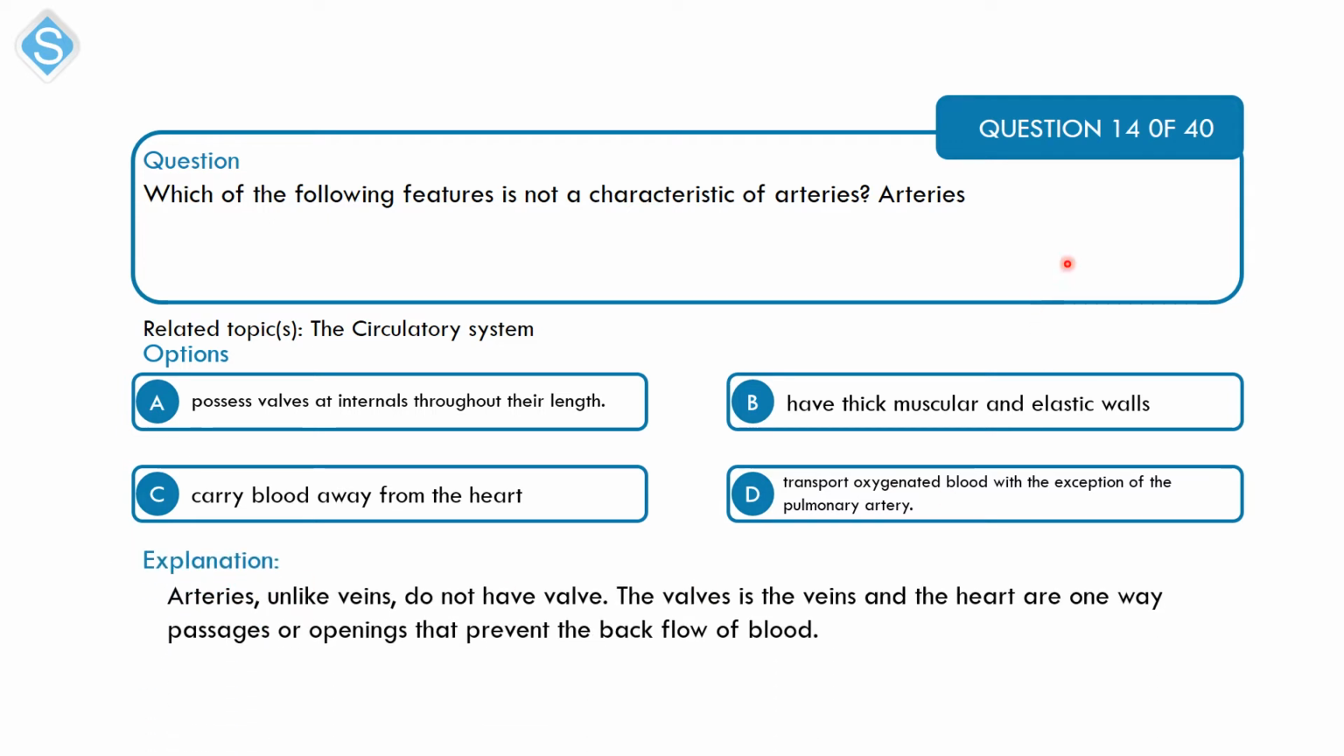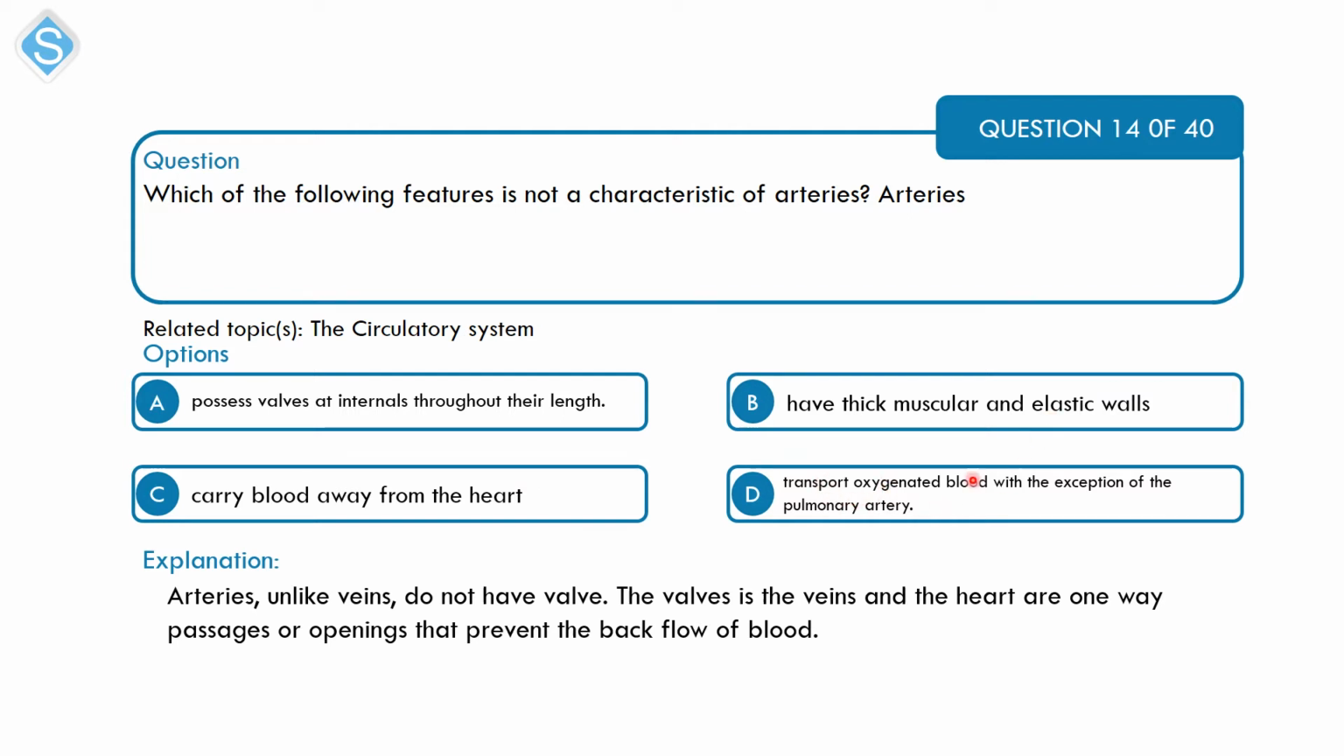Alright, so the artery is the blood vessel that carries blood away from the heart. So C is correct of it. It also has thick muscular and elastic walls, and this is because the blood that's coming from the heart is coming at a great pressure. Alright, so the elastic wall allows the blood vessel to really expand when it needs to.